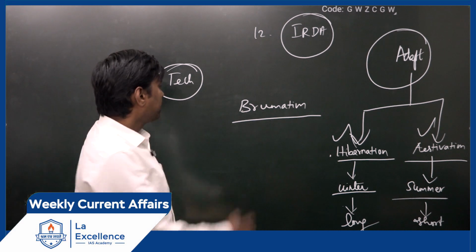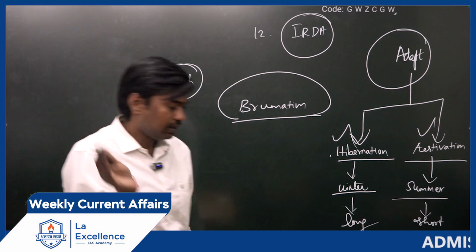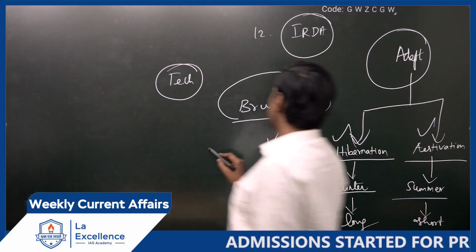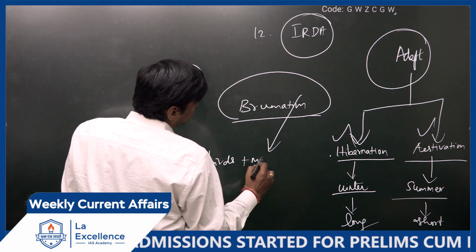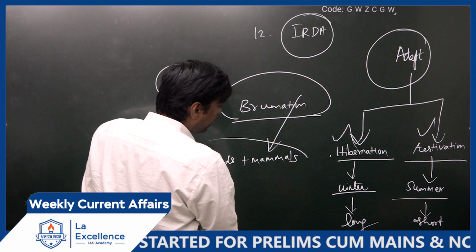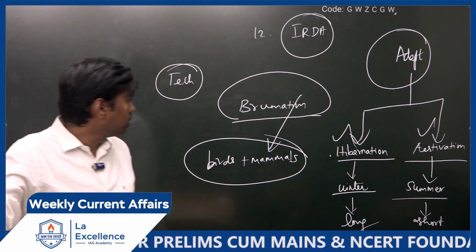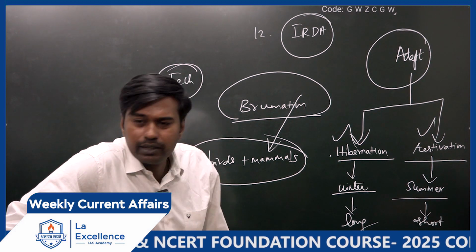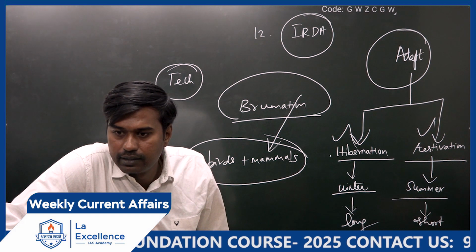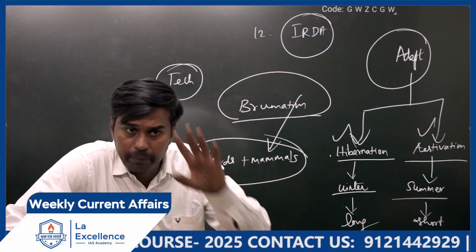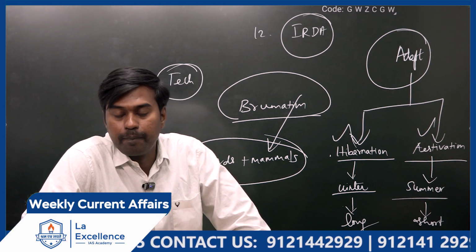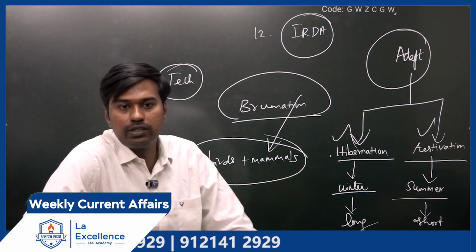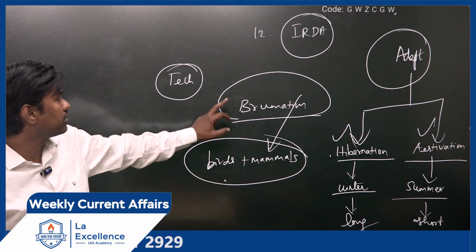Now come here, brumation. What do you mean by brumation? It is also a kind of dormancy. They have given two things. Hibernation means dormancy during winter practiced only by mammals. But if both birds and mammals, or others, do this dormancy in winter time, it is called brumation.